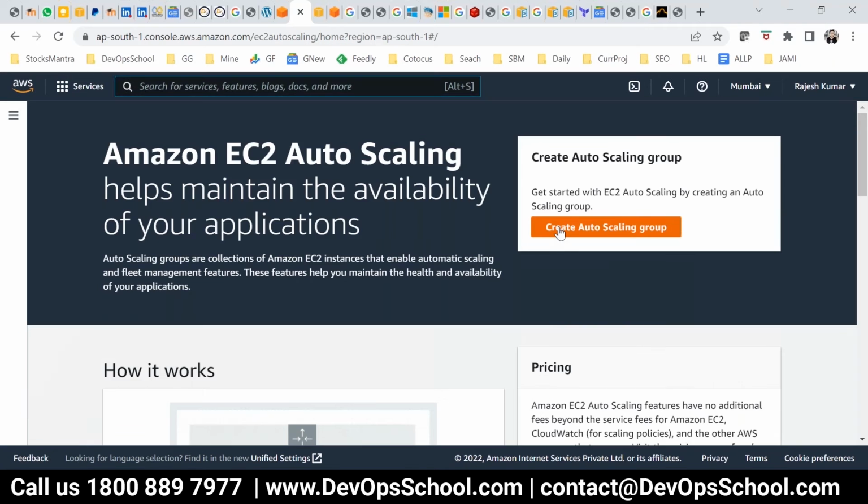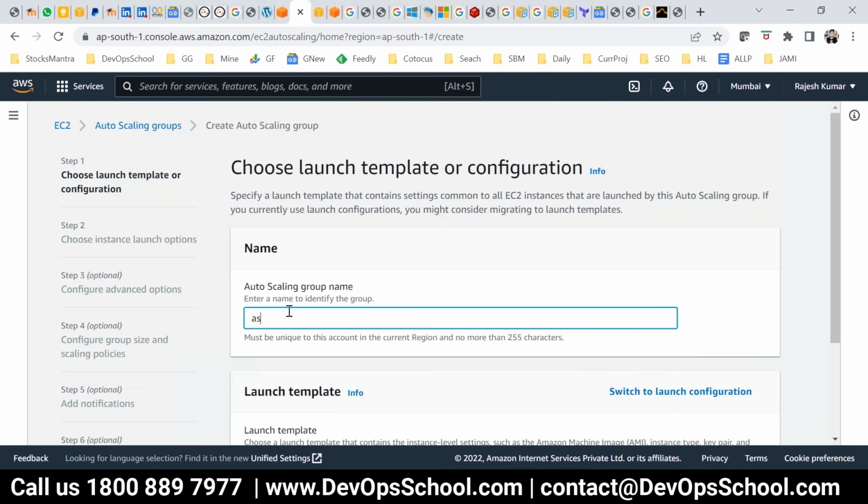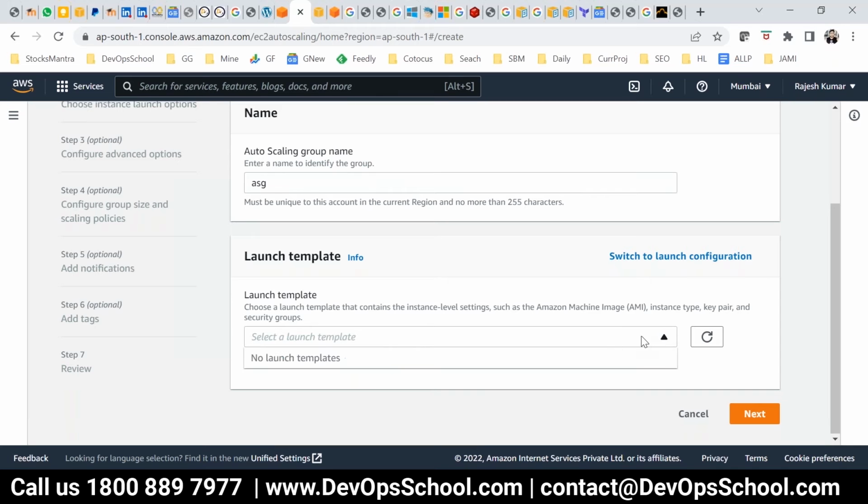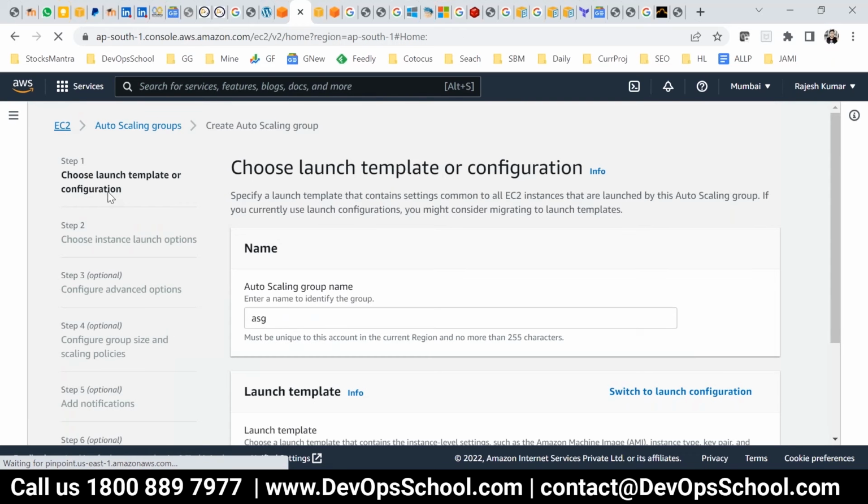So here I create the auto scaling group, ASG we call it in short. And here, what launch configuration? I have created one, and that is still pending actually, right? Why has it not come? Just wait for it. Let me check why it has not come.